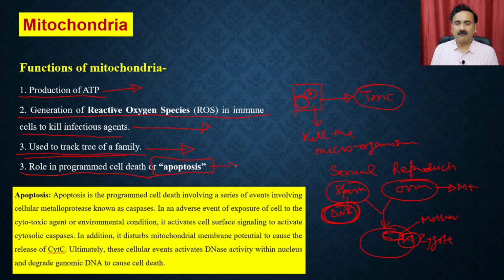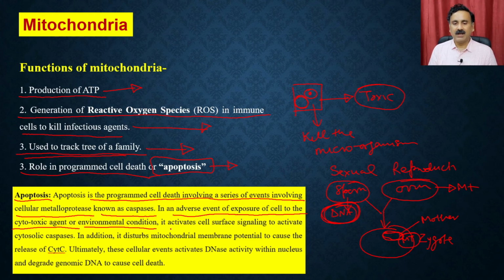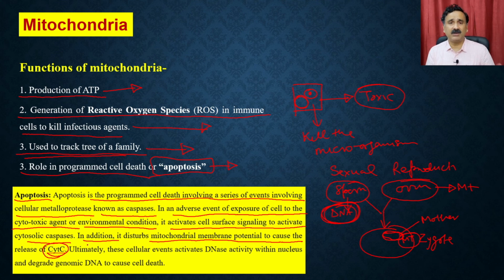We are going to discuss apoptosis in subsequent modules, but I have given a very short write-up so that it will help you understand what apoptosis is. Apoptosis is programmed cell death involving a series of events involving cellular proteases known as caspases, in an adverse event of exposure of the cell to a cytotoxic agent or to environmental conditions. It activates cell surface signaling to activate the cytosolic proteases. In addition, it disturbs the mitochondrial membrane potential to cause the release of a protein called cytochrome C.